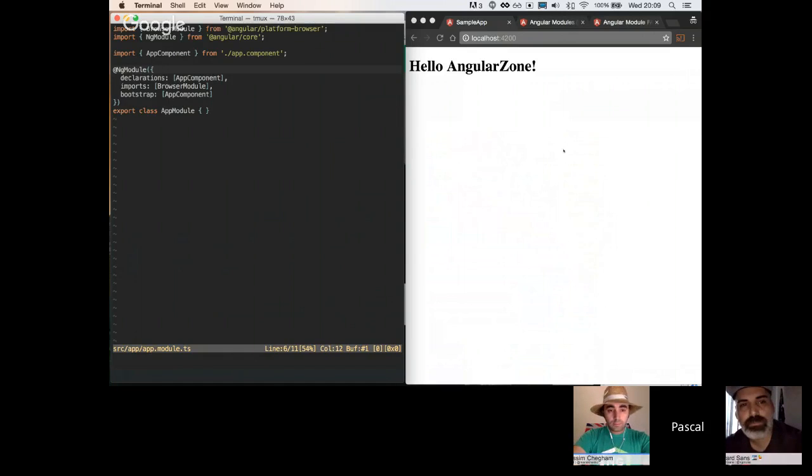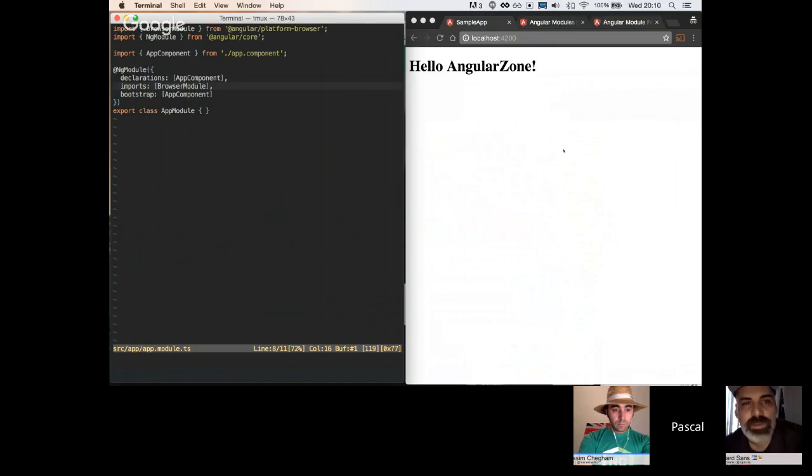Because all components and directives and pipes, the ones that we build ourselves, have to belong to at least one ngModule. So if we create an app component that we want to bootstrap, then this app component has to be part of our app module. There's no other way. Everything, all components that you create as a developer, as a consumer of the framework, you have to add your components and pipes and directives to the declarations property of your module, so that the module knows what comes with it. And bootstrap really just says which of these components need to be bootstrapped.